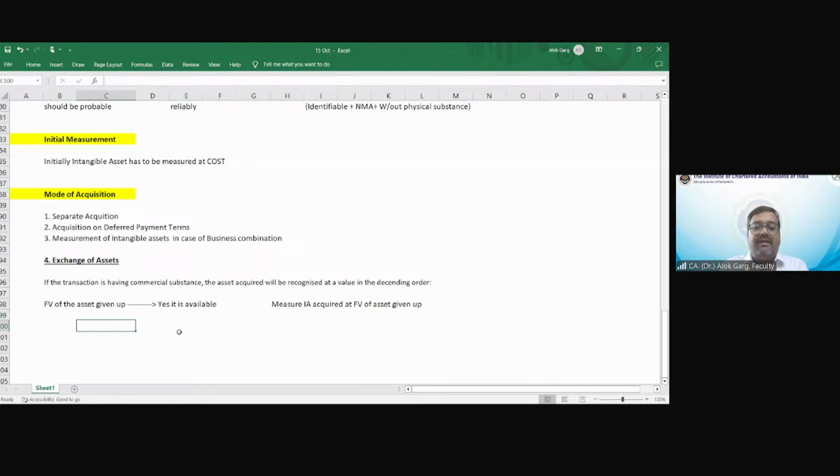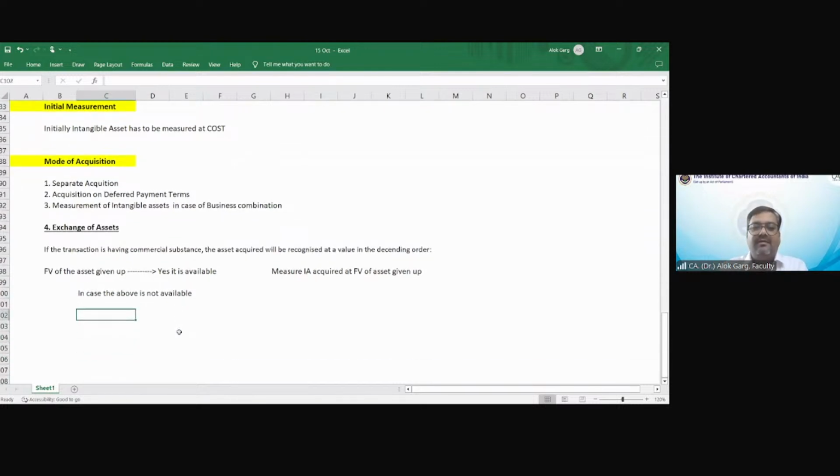If it is not available, in case the above is not available, that is, the fair value of the asset I surrendered is not available, then what you need to see? Fair value of asset received. Very good. Fair value of asset acquired.